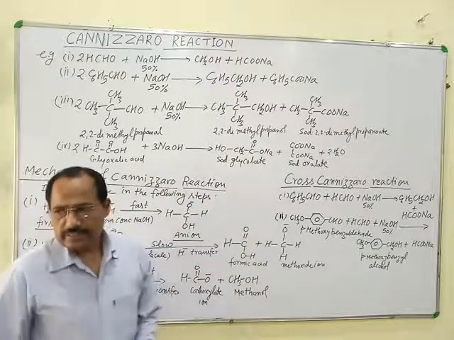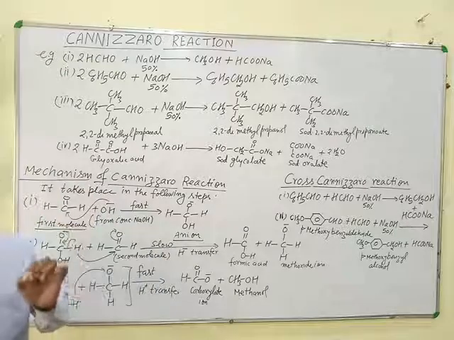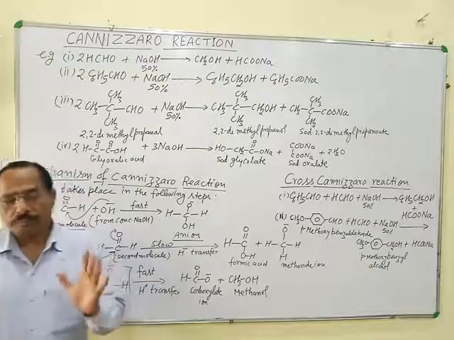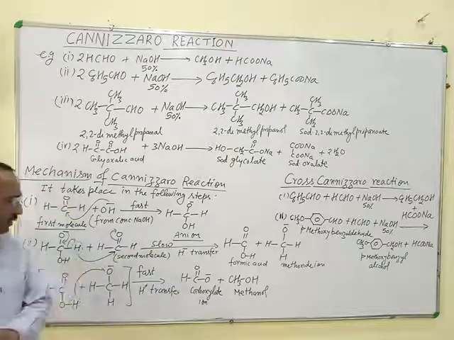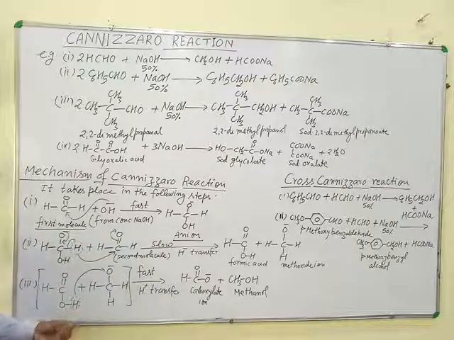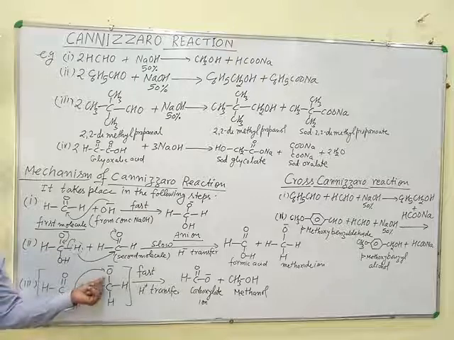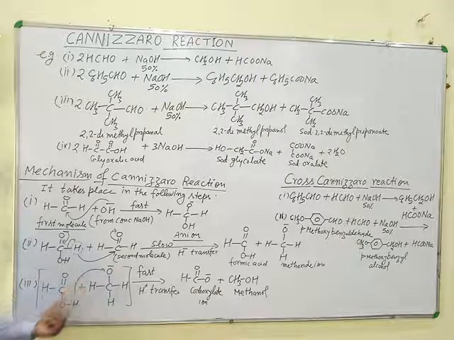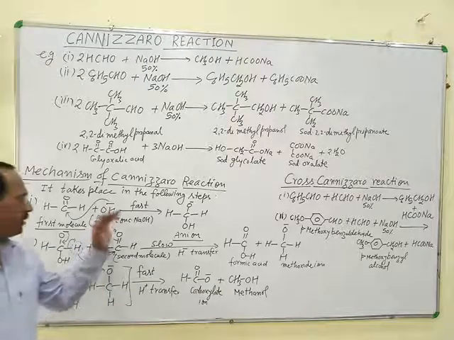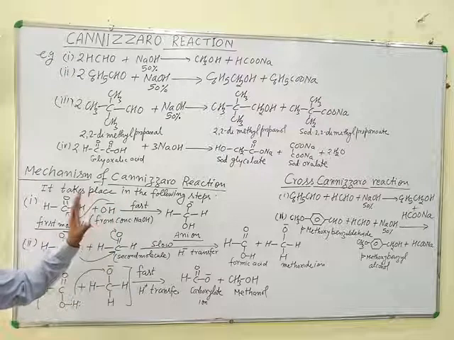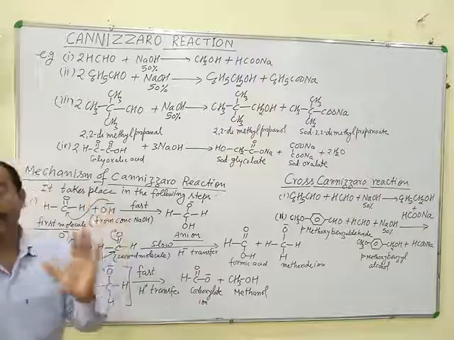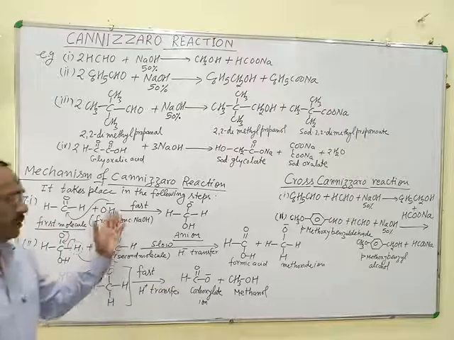An ion takes hydrogen from the water molecule, that is from the medium, while in this case hydrogen transfer takes place from the acid to the anion. Okay, so this mechanism takes place through the transfer of hydride ion.